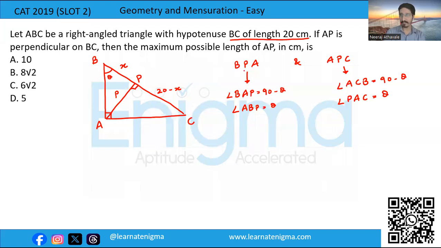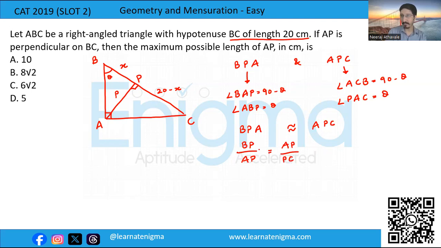And therefore we can say that triangle BPA is similar to triangle APC by the AA test. Now BP upon AP is equal to AP upon PC.